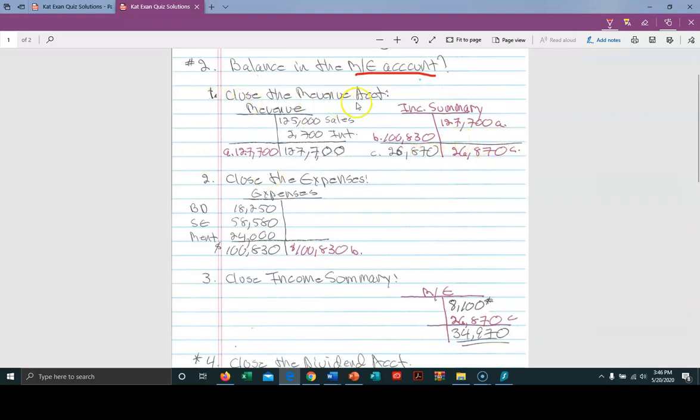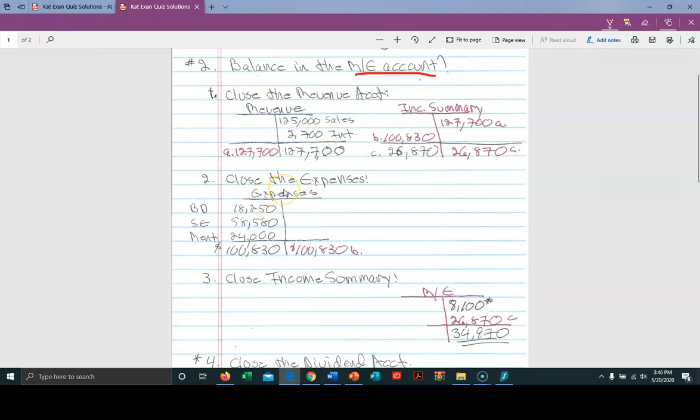So number 1, it talks about closing the revenue accounts. And you may recall from that problem that there were 2 revenue accounts. We had sales revenue and interest revenue. And of course, because they're revenue accounts, they have a credit balance. To close them out, we must debit that account, right? And then we're going to credit income summary for that amount.